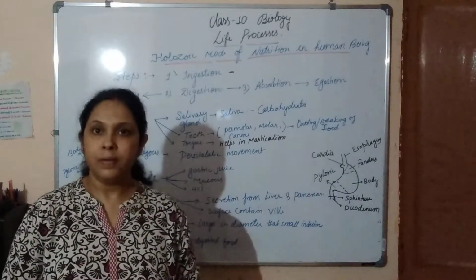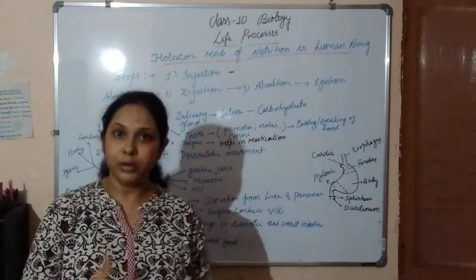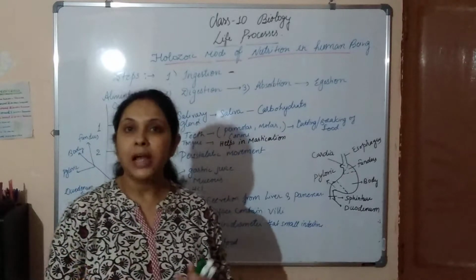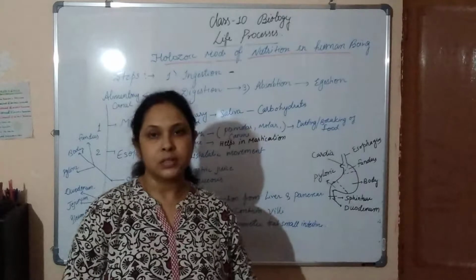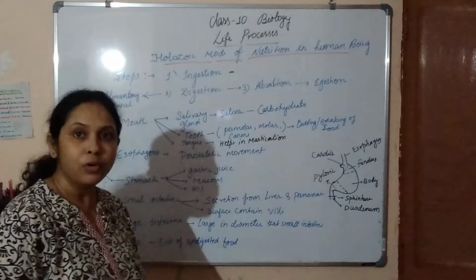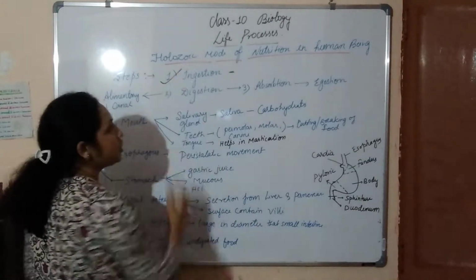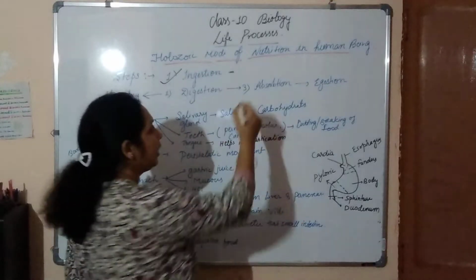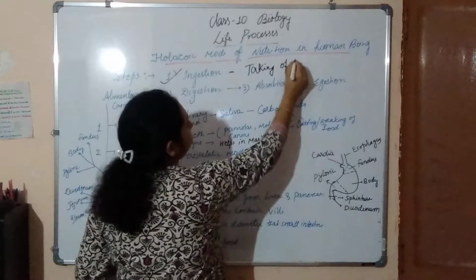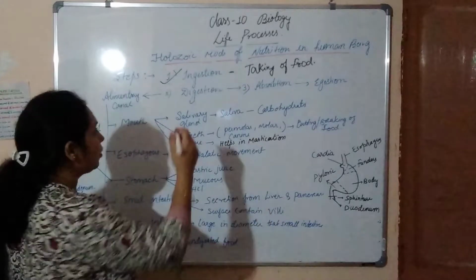of nutrition. So let's see what the steps of Holozoic nutrition in human beings are and what parts help in this nutrition process. As we know, the Holozoic mode of nutrition consists of some steps, of which the first is ingestion. Ingestion means taking of food. So taking of food is the ingestion process.